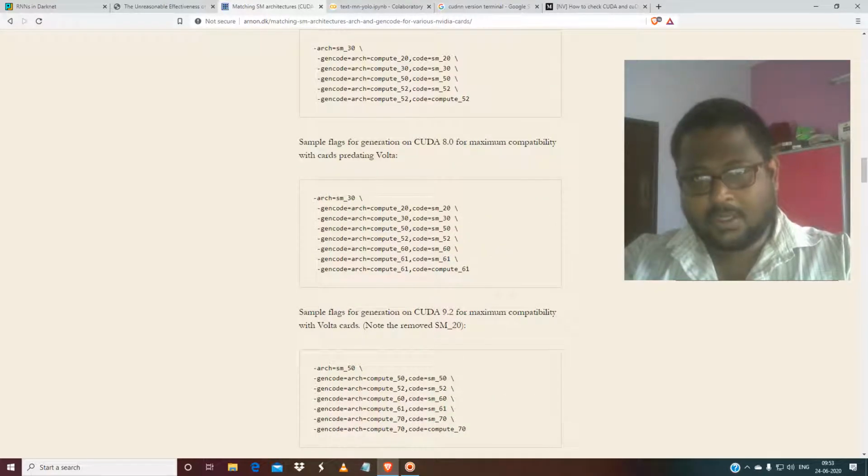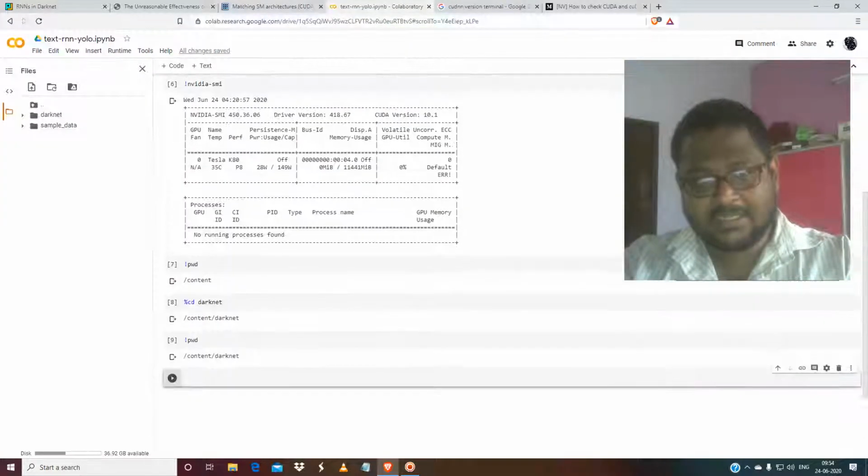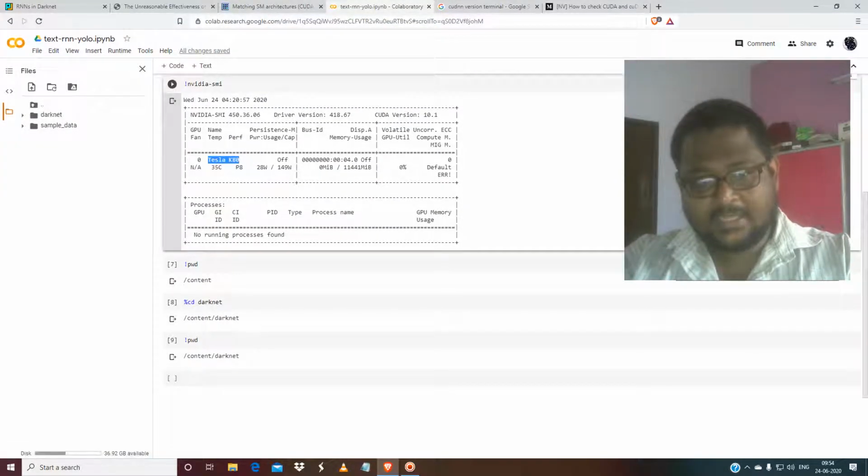Whatever graphics card you have, you should know this GPU architecture. Without knowing it, whatever you do on Colab or anything, you will not manage to run it, because you need to know this SM architecture. Okay, and for the Tesla K80 graphics card, it is supposed to be SM37, more specifically. For Colab, most of the graphics cards are Tesla K80 as shown over here, and the drivers are supposed to be this.